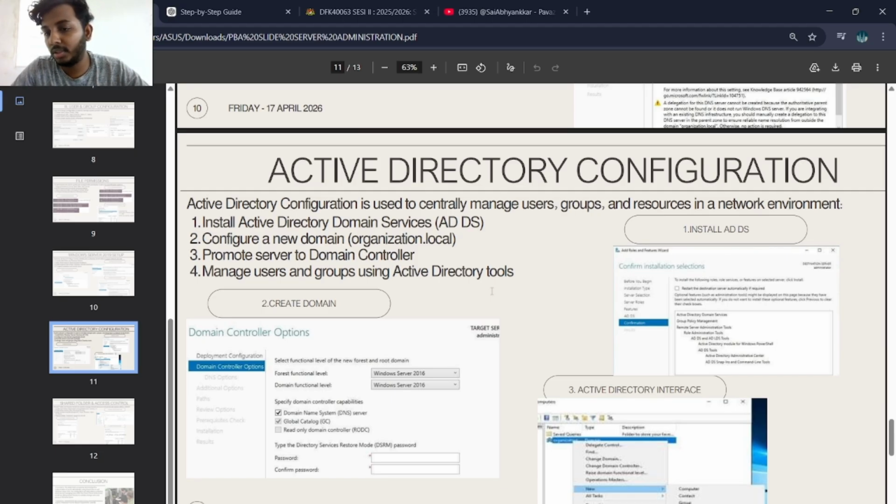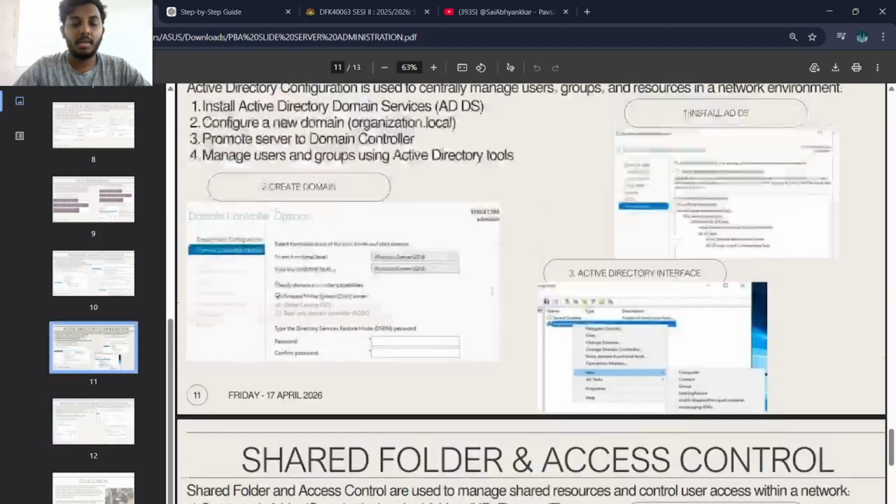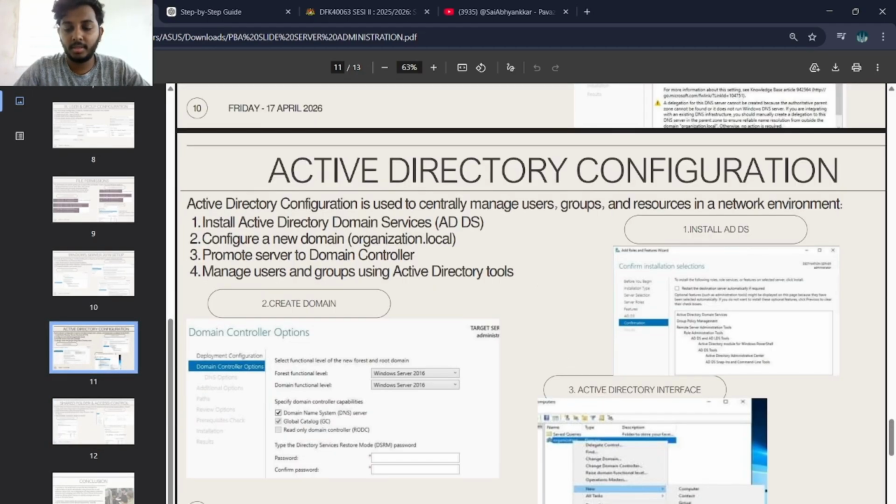The first screenshot is install ADDS. The second one is create domain. The third one is Active Directory interface. That's all for me. Thank you.